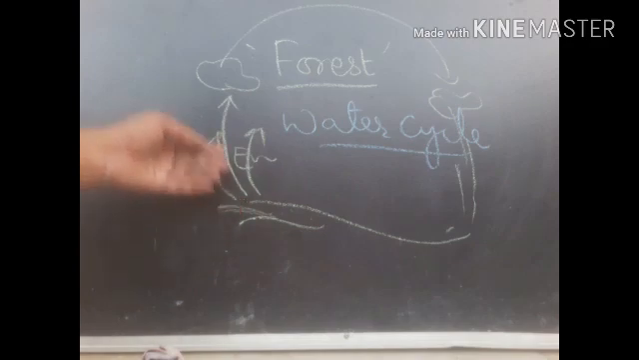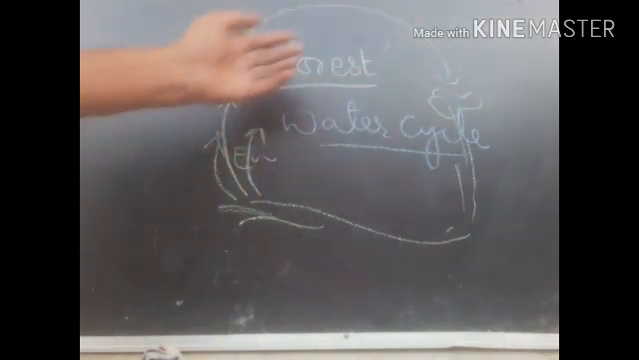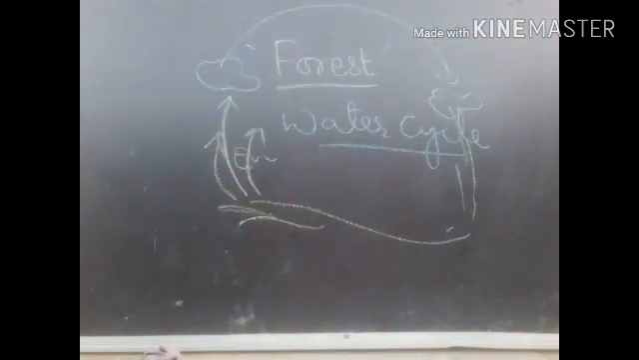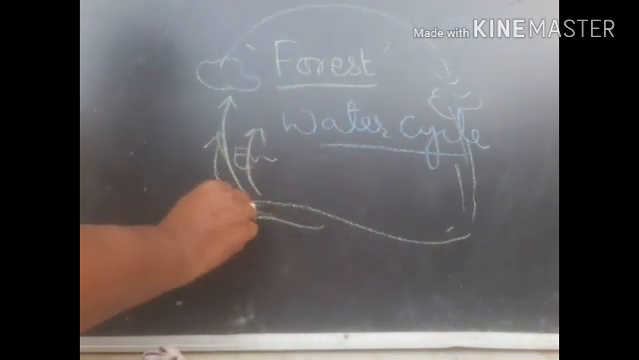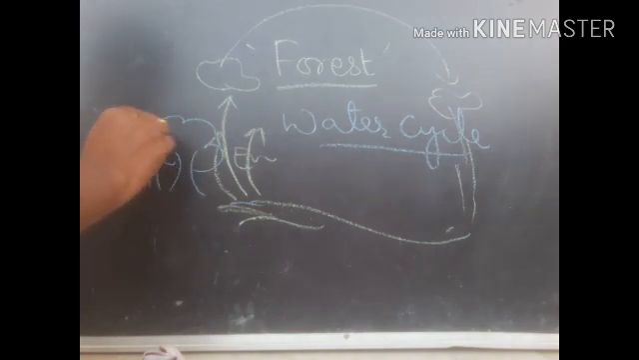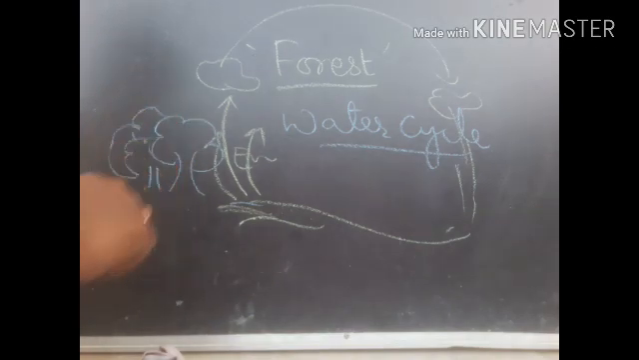So this repeated evaporation and condensation is what we call the water cycle. Through the water cycle, the water is always circulated, and here trees also play a major role. Forest plays a major role in the water cycle. In what way does it play the major role?